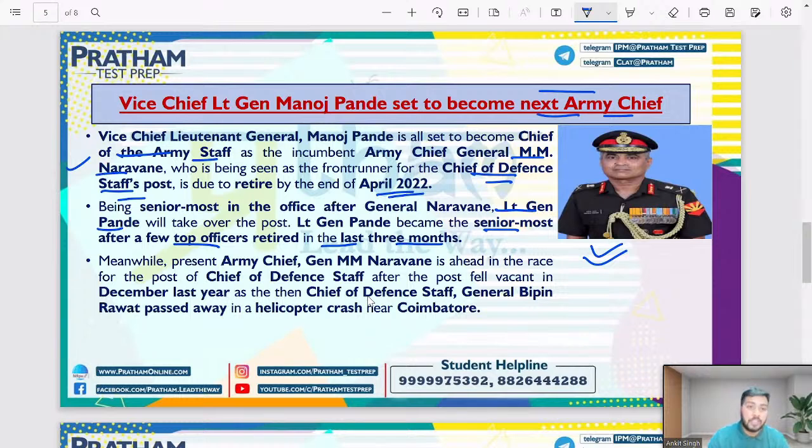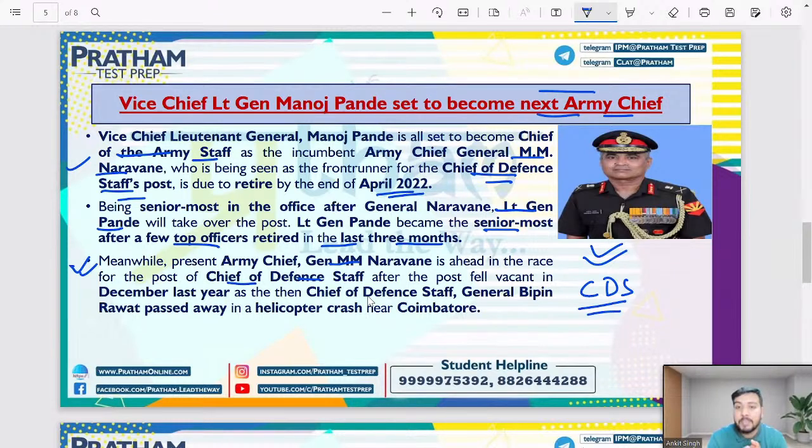Now the third important thing is, meanwhile, present Army Chief General MM Narawane is ahead in the race of the post of Chief of Defense Staff. CDS जो थे, who was our first CDS? General Bipin Rawat जी, है ना? रावत जी who passed away in a helicopter crash near Coimbatore.